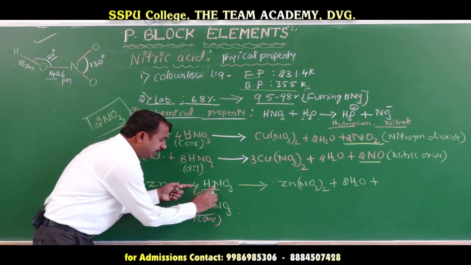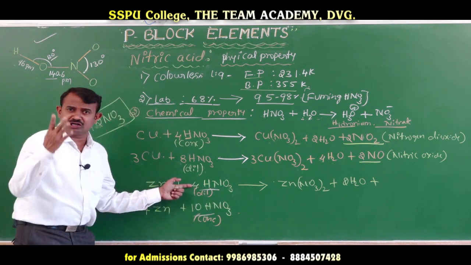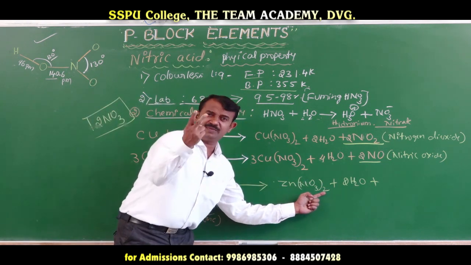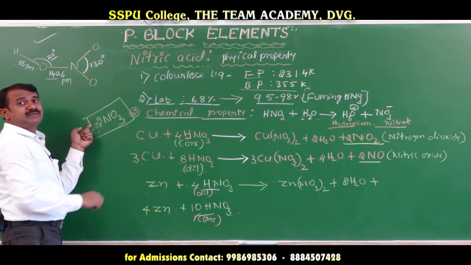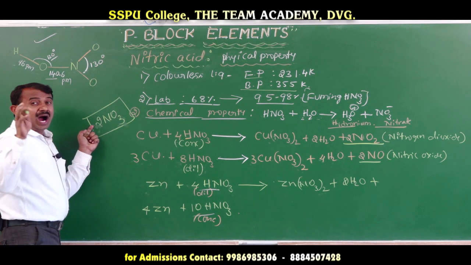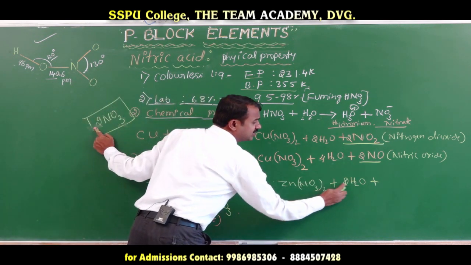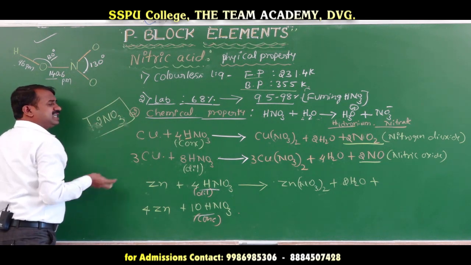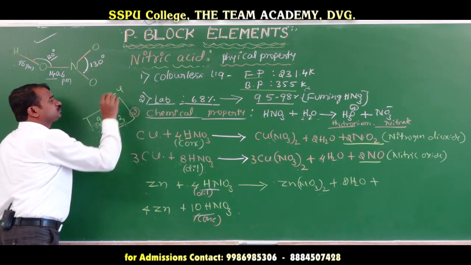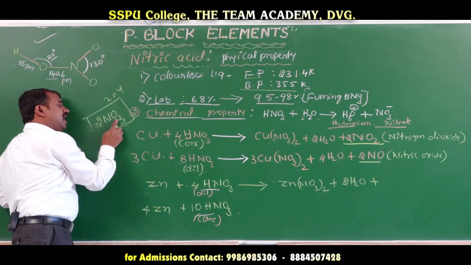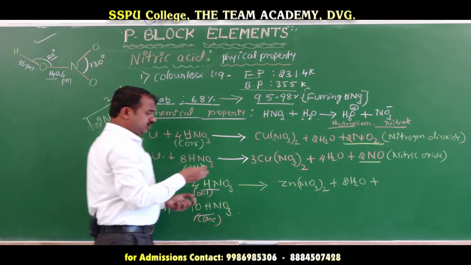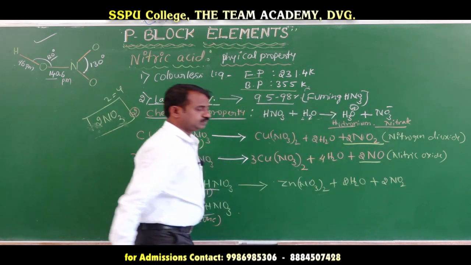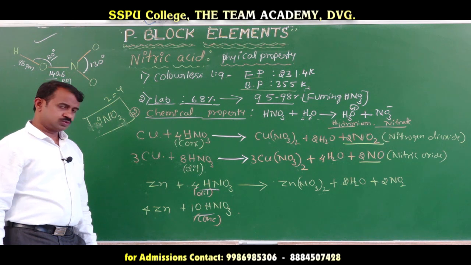Here 4 NO3 is there, 4 molecules of nitrate. Consumption of NO3, how many moles? 2 NO3 is consumed. How many remaining? Here also 2 NO3 is remaining. Water consumes oxygen, how much? 2 oxygen. You remove from 6 oxygen, 2 oxygen, so you will get 4 oxygen and 2 nitrogen, released as 2 molecules of NO2.